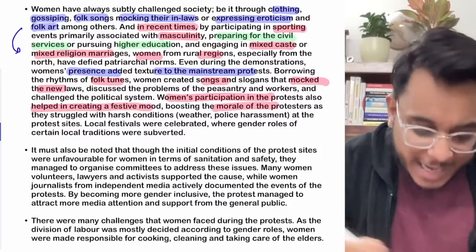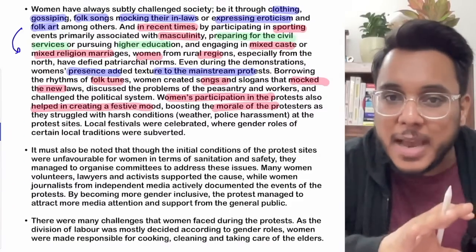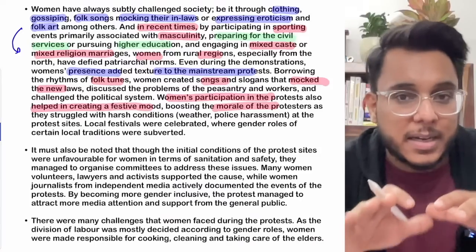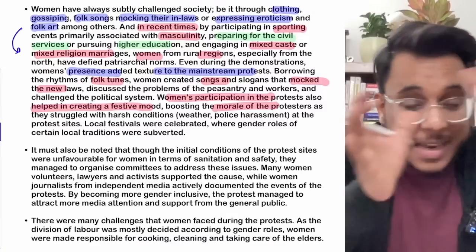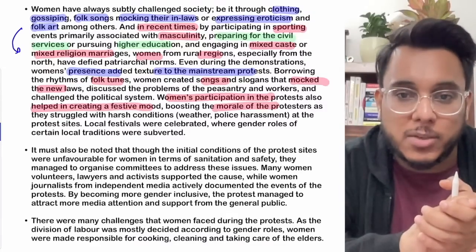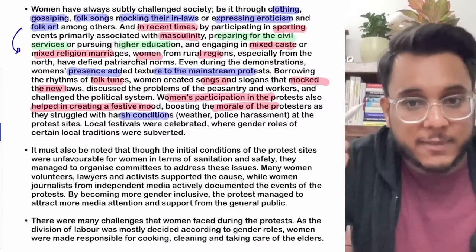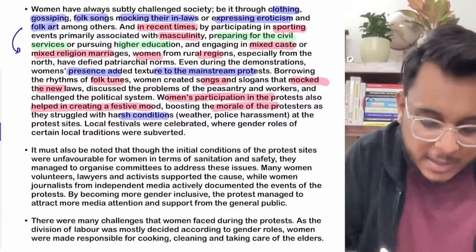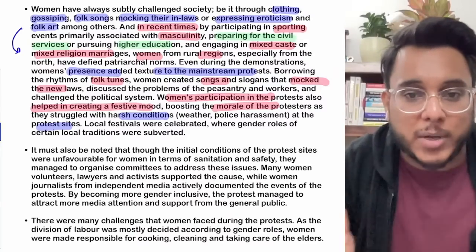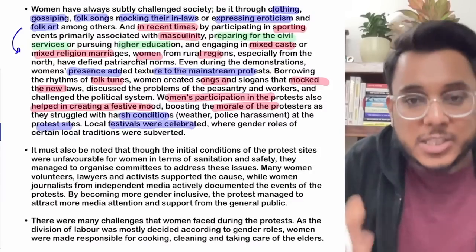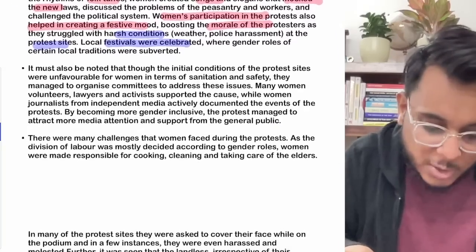Now, women are always attributed with a feminine personality, and that feminine personality is expected to be submissive, docile and weak. This is something that has been attributed by society. But women struggled with the harsh conditions, the winter weather, police harassment and the problems at the protest sites, and they converted this entire protest into a kind of festival, a situation where festivals were celebrated. All these things have actually happened.